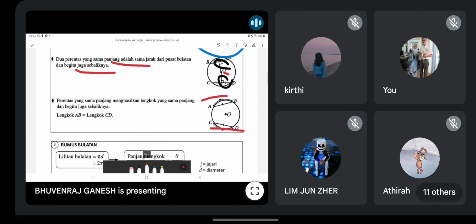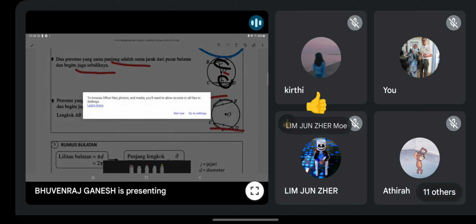Alright. And then this one, another example. Panjang lengkok will be sama, if the chord length is the same. Kalau perentas panjang tu sama, lengkok tu pasti sama. Doesn't matter where is the chord. Okay, so this is how you do for the second part.